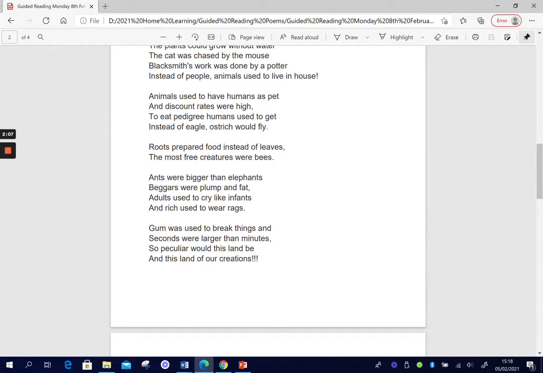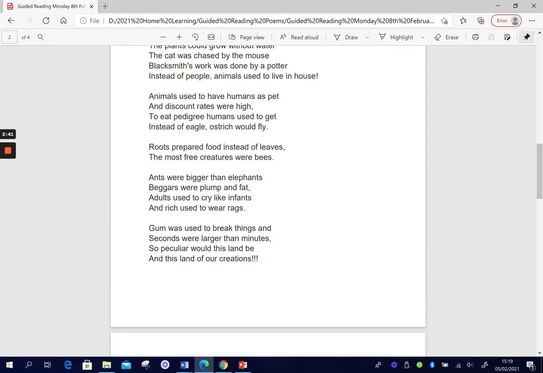Animals used to have humans as pets and discount rates were high. To eat pedigree humans used to get, instead of eagle, ostrich would fly. Roots prepared food instead of leaves. The most free creatures were bees. Ants were bigger than elephants. Beggars were plump and fat. Adults used to cry like infants, and rich used to wear rags. Gum was used to break things, and seconds were larger than minutes. So peculiar would this land be, and this land of our creations.